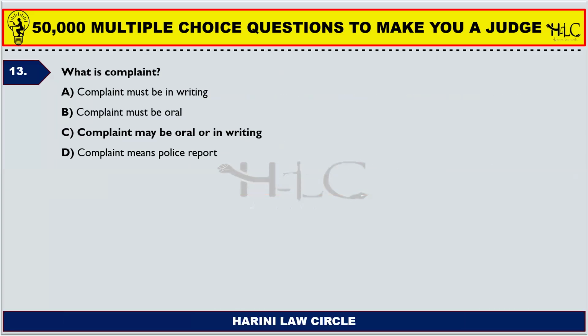13th question. What is a complaint? Complaint must be in writing. Complaint must be oral. Complaint may be oral or in writing. Complaint means police report. See, complaint is not police report. Complaint is something which is made to the magistrate and it is made only to the magistrate by the complainant. Sometimes the police may also be considered as a complainant, but complaint does not mean a police report.